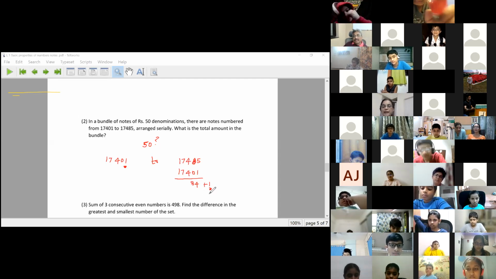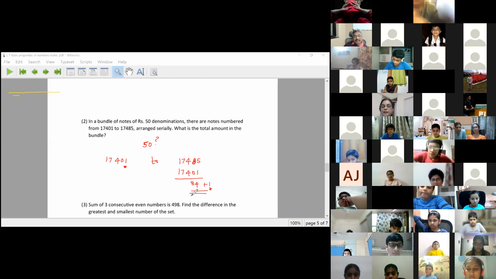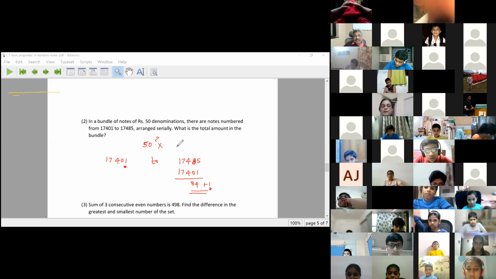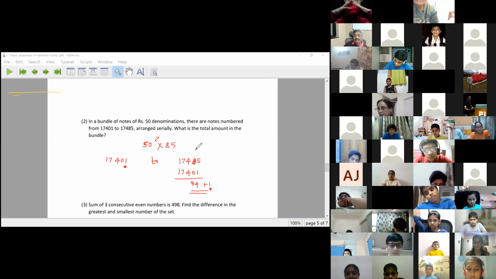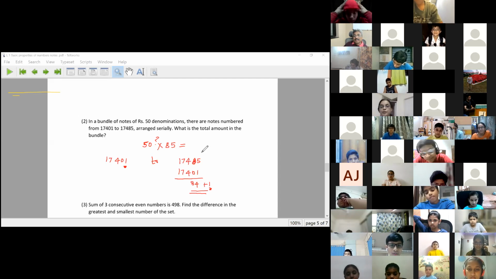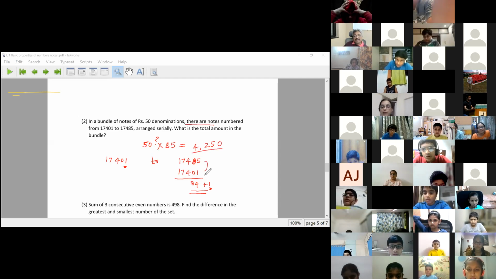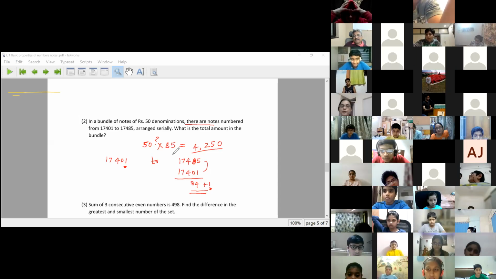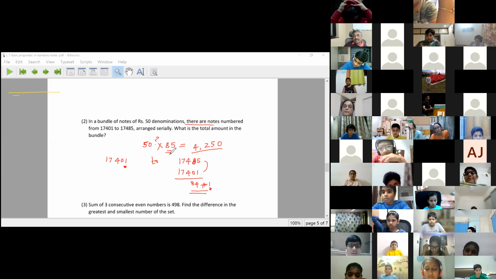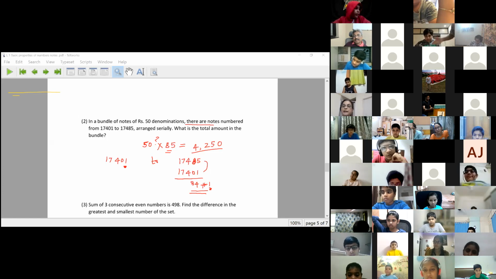So I have 85 notes with me and each note is 50 rupees. So the total amount will be 50 into 85, 4,250. I counted the number of notes by the formula last number minus first number plus 1, multiplied by 50 to give me the total amount. All right. Then let us see the next question.